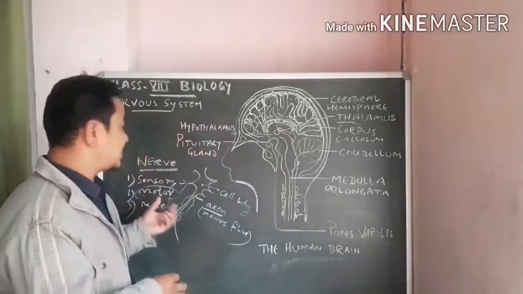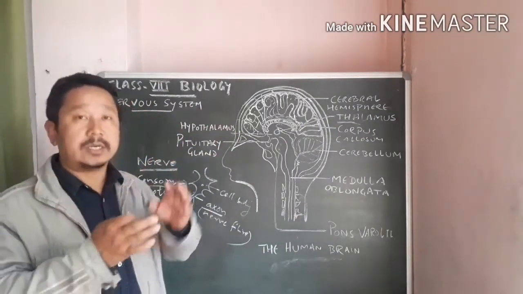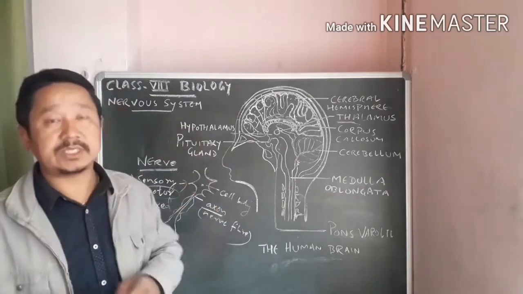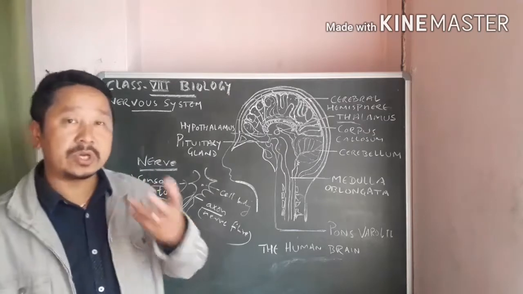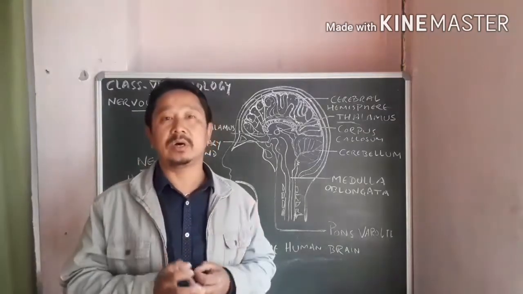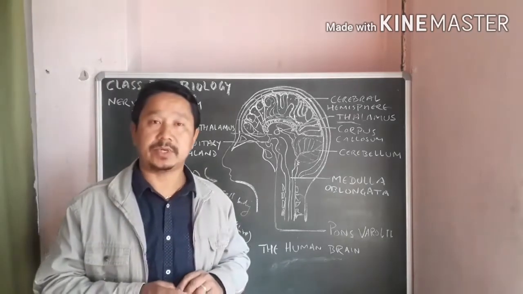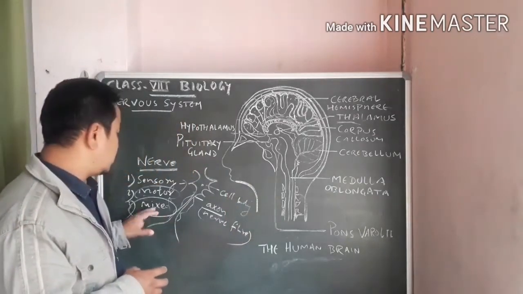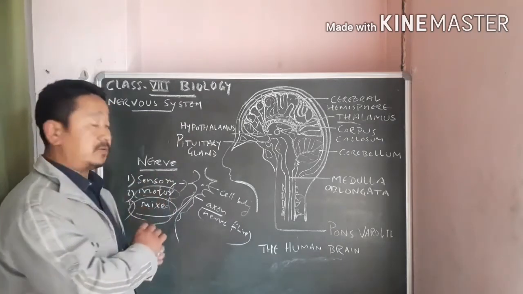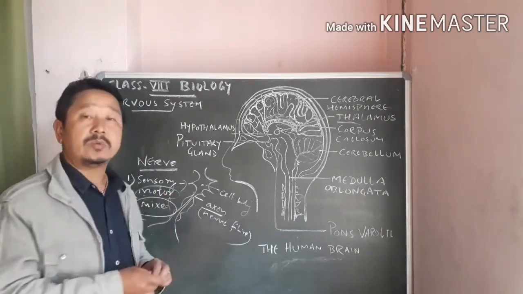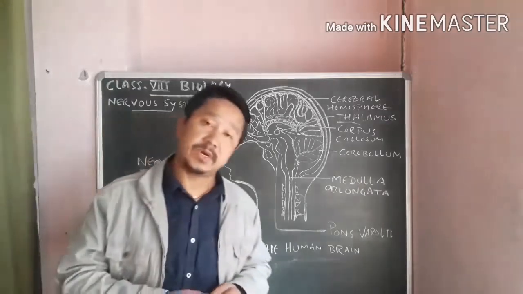So your motor nerves carry the messages from the brain or the spinal cord, the central nervous system, to these effector organs, whereas mixed nerves are those nerves which are formed of both sensory nerves and motor nerves. That means in the composition of mixed nerves there are both types of nerves. So these are the 3 different kinds of nerves.